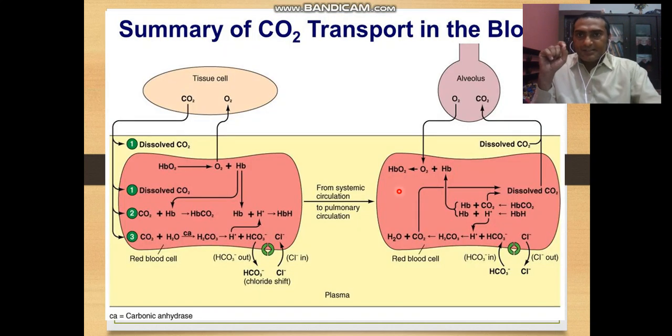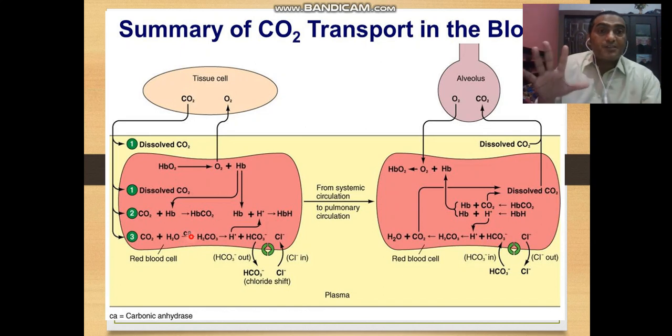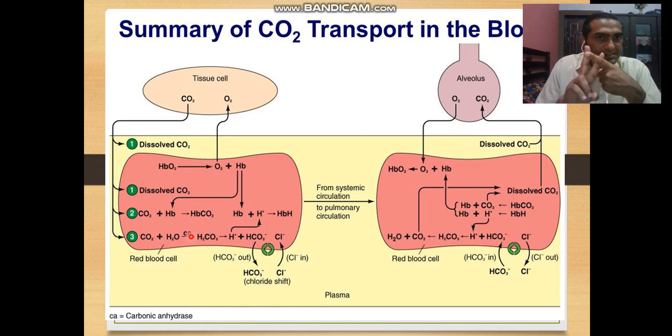In the next slide you can see this is a summary. Tissues to carbon dioxide: this is a dissolved form, and this is the hemoglobin, and this is the carbon dioxide with hemoglobin. The transportation occurs by the help of calcium, potassium, sodium, etc. These are the minerals that are especially required. But the most important ones, according to our text, are two. One is sodium that works in plasma, and the other is potassium that works in RBCs. Inside the RBCs, it is the potassium ions especially.